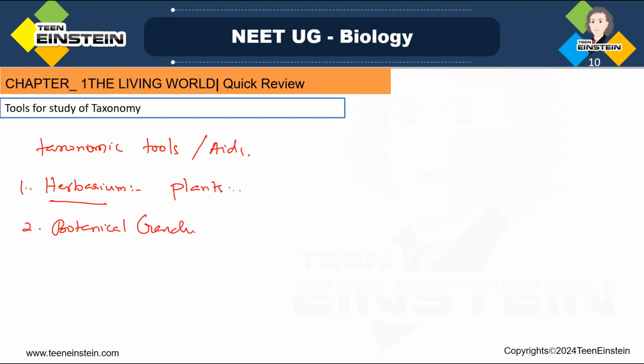Next one is botanical gardens. A botanical garden is also a tool for the study of taxonomy. It is a collection of living plants. Herbarium is the plant specimen that we preserve, whereas a botanical garden is a living collection, living plant material for both pure and applied studies. The largest botanical garden of Asia is the Indian Botanical Garden, Sibpur, and the first botanical garden is the Pisa Botanical Garden in Italy.